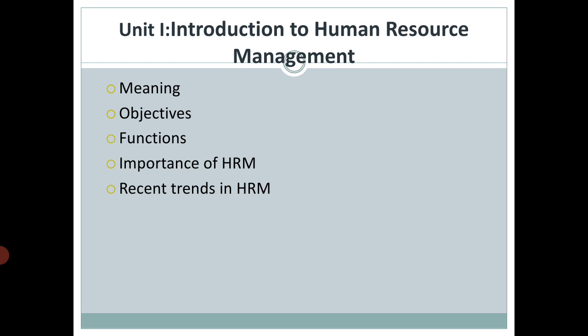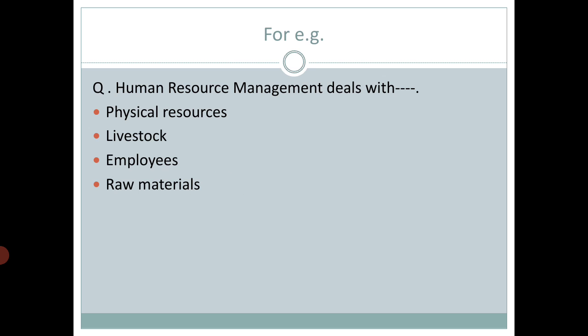So in the same sense, let's take an MCQ question, just for a sample, just for mock purposes. We are discussing an objective type question. Human resource management deals with, and there are 4 options.